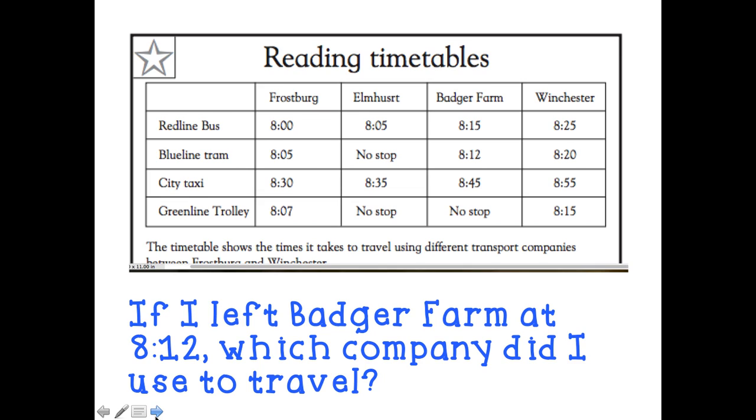Okay, now for a different style of question. If I left Badger Farm at 8:12, which company did I use to travel? Well, this one is just kind of doing what we did earlier, kind of backwards. We're starting with the time and the city and we have to figure out what company. So I'm leaving at 8:12 from Badger Farm. I'm just going to follow that back over, and that is the Blue Line tram. So what company did I travel with? The Blue Line tram.